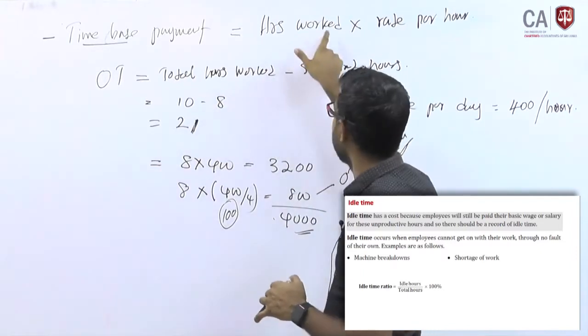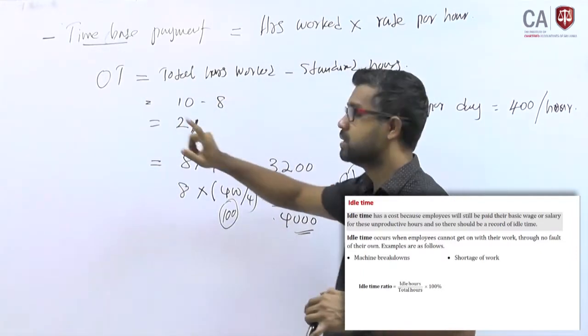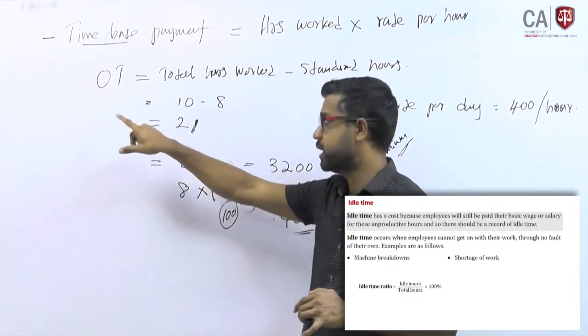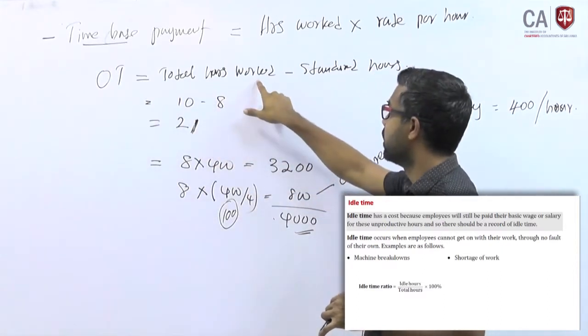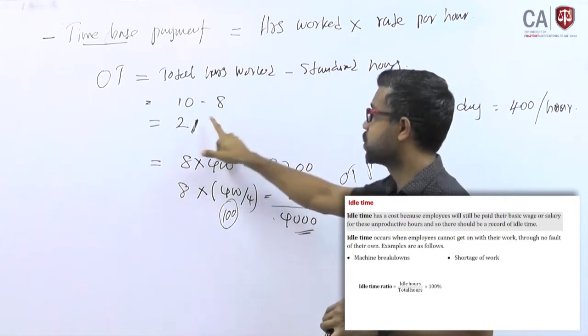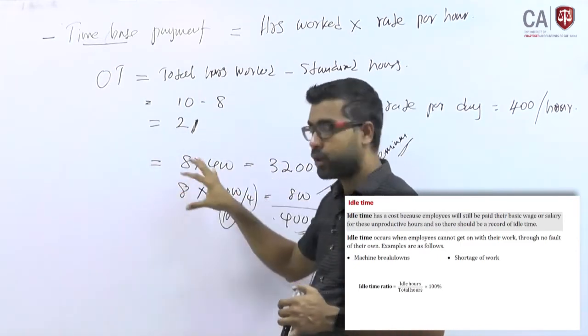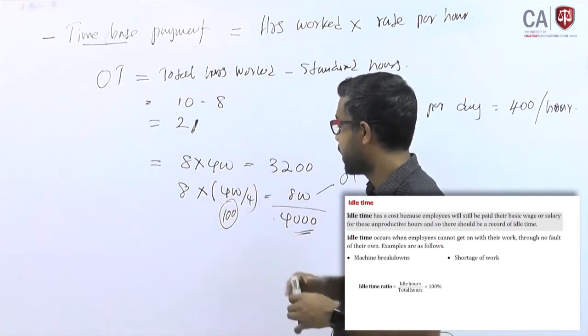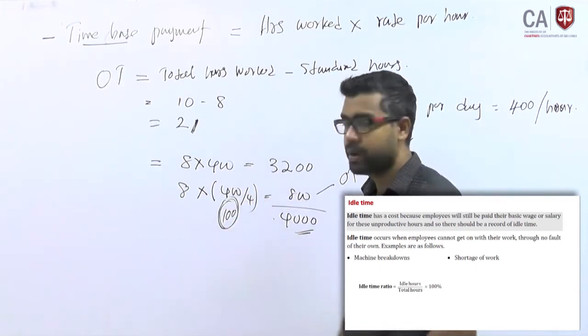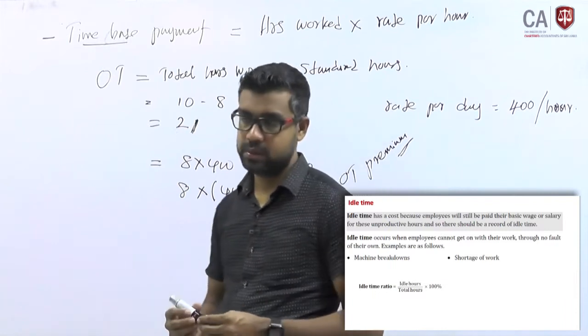So in short, when you take the remuneration on a time basis, how do you calculate? Hours worked into rate per hour. In that you have the OT element. Overtime means total hours worked minus standard hours. This is my example, but in your example, overtime premium they are talking about. How do you pay? 100 rupees per hour, right?